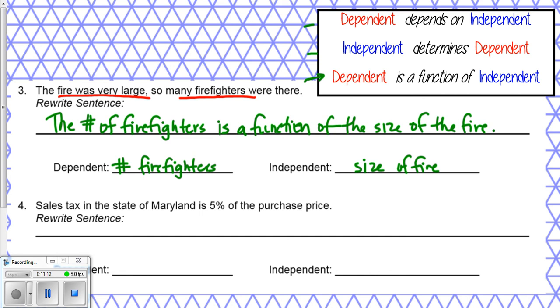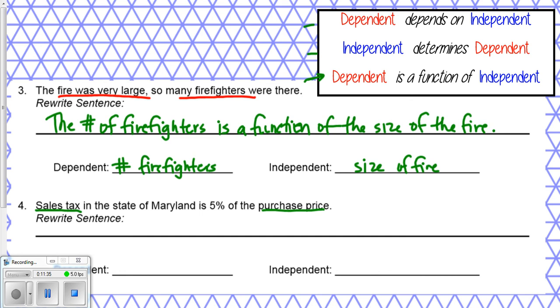Number 4, sales tax in the state of Maryland is 5% of the purchase price. Okay, so I've got sales tax, Maryland's not important, purchase price. Now a lot of people stop and look at that 5% and they think, oh, 5%, that's got to be something. But that's a number, right? That's not a variable. We know that it's 5%, so that's not going to be represented by a letter. We only do that when we don't know it. So we're not going to consider anything that's a number as a variable.